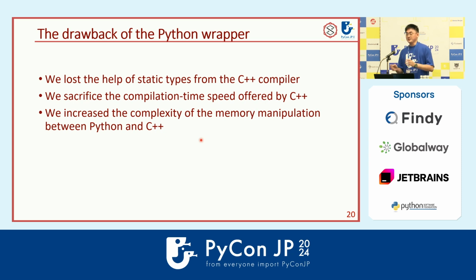And the last thing is, if you put a wrapper on the Python side, then you have the array on the Python side and also the underlying array on the C++ side. And then you will have a memory management issue, because we are doing an array library, so we're supposed to have a lot of memory accessing. If you have both Python and C++, then you need to manage the memory between Python and C++, which will also make the code more complicated. So we don't want to do that. That's why we want to implement the wrapper directly on the C++ side.